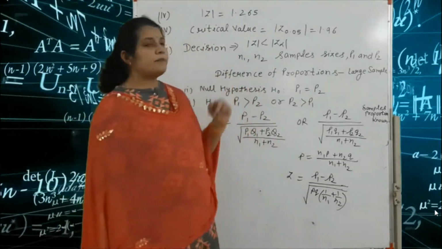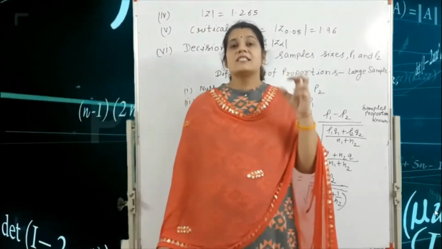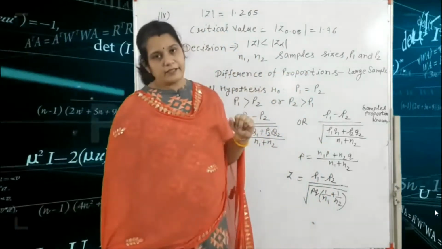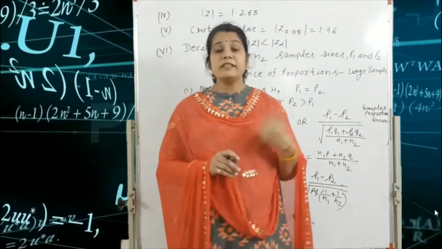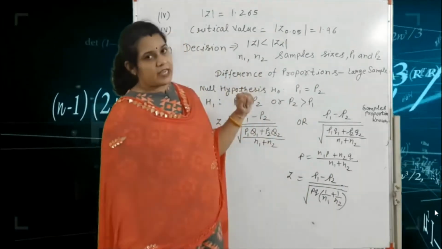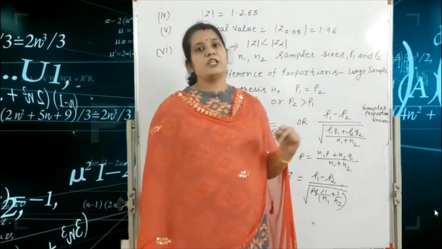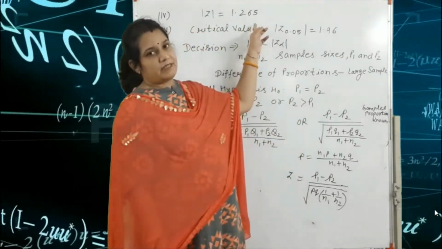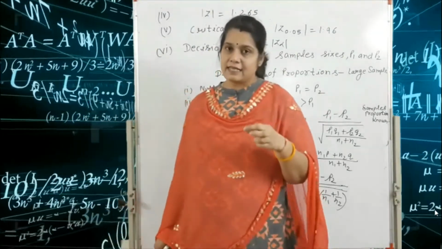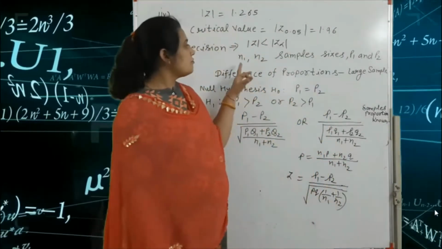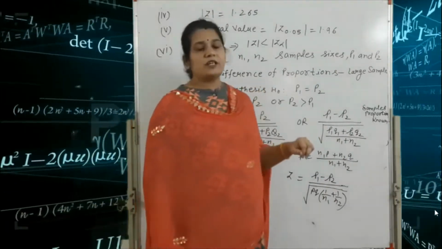Okay, our next type of example is where we are given two sample sizes, that is N1 and N2, and two populations, capital P1 and capital P2. So in this type of question, first you check: if a question is given with one sample size and one population, we use that method. Follow this step. And if a question is given with two sample sizes and two populations, we use this pattern. Okay, so let's start the difference of proportion in the large sample.